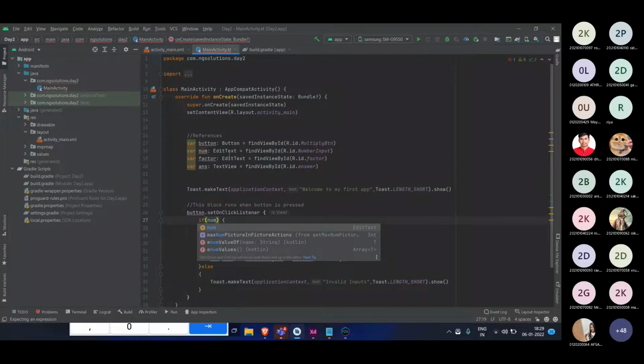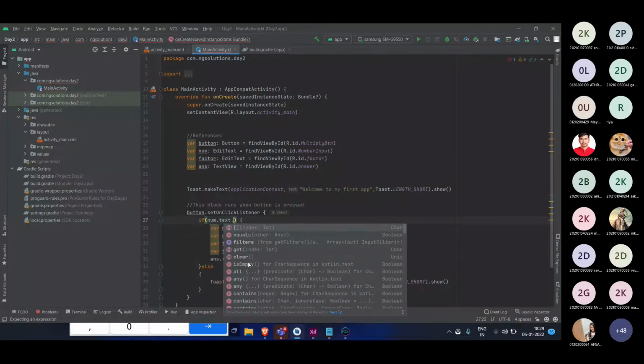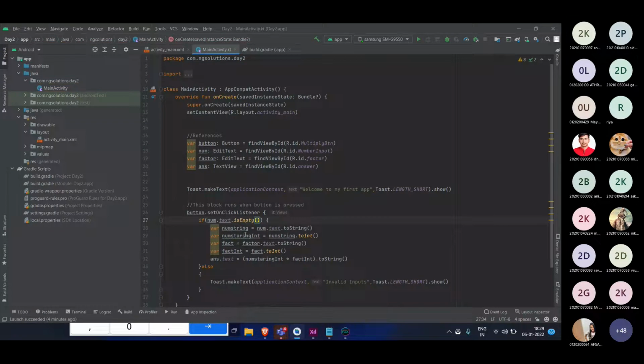What is num? Num is edit text. So this edit text should not be empty, so num dot text, and here we are getting is empty. So it will check if the num dot text is empty, we don't want to do this.